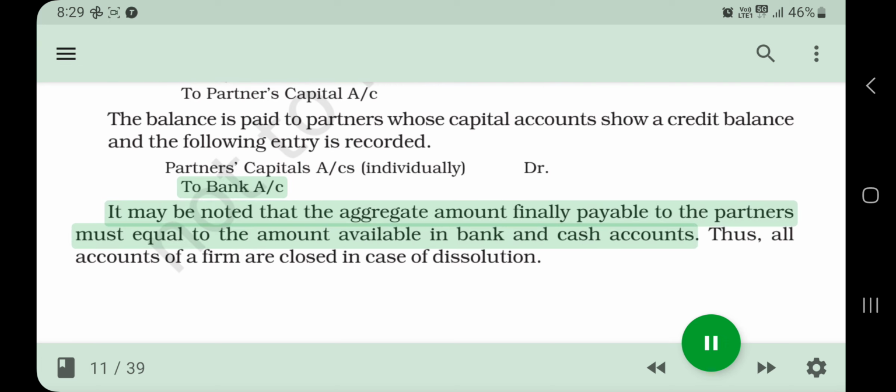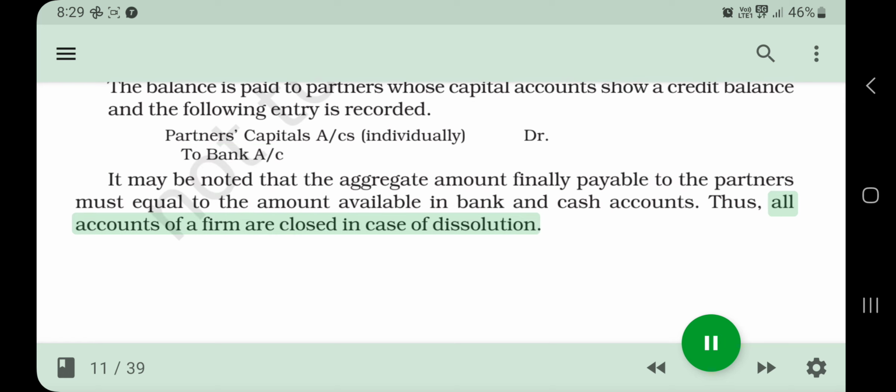To Bank A/c. It may be noted that the aggregate amount finally payable to the partners must equal the amount available in the bank and cash accounts. Thus, all accounts of a firm are closed in case of dissolution.